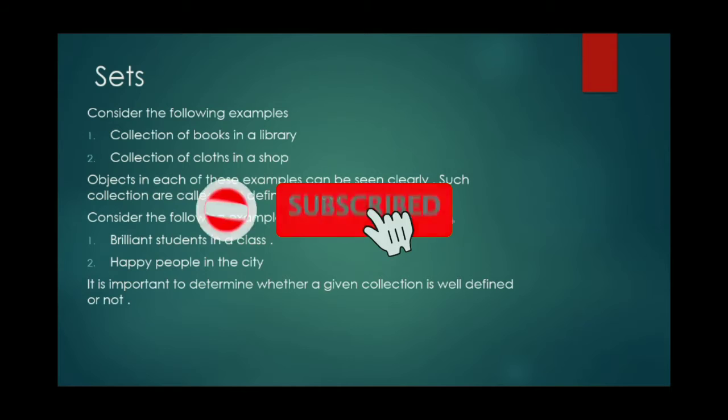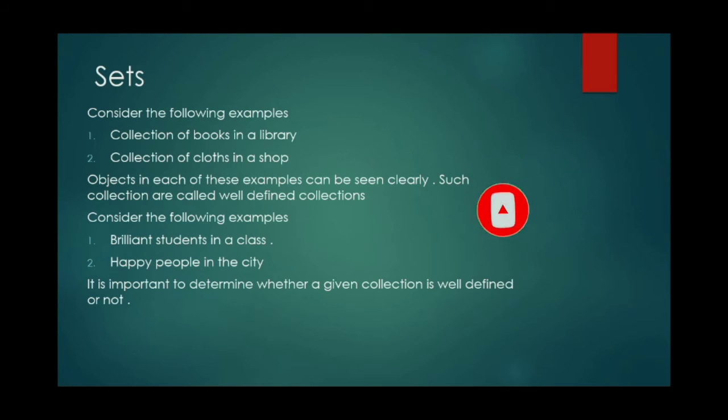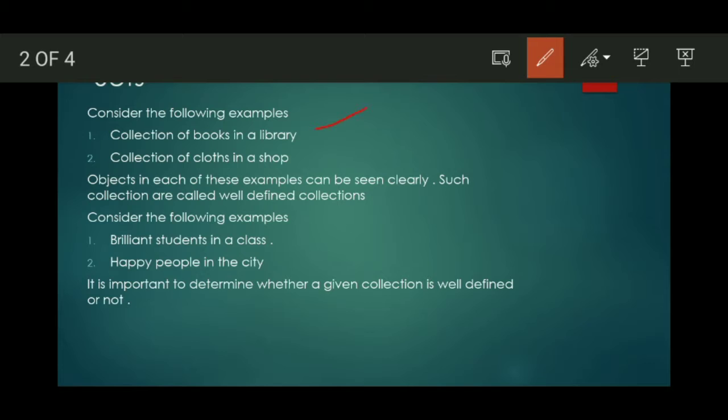Now, sets. Consider the following examples. First example is a collection of books in a library and a collection of clothes in a shop. Objects in each of these examples can be seen clearly. That means in a collection of books in a library, we can see clearly the library and the books kept in it. And the collection of clothes in a shop, such collections are called well defined collections. That means we can define or clearly see these objects. Therefore these collections are known as well defined collections.